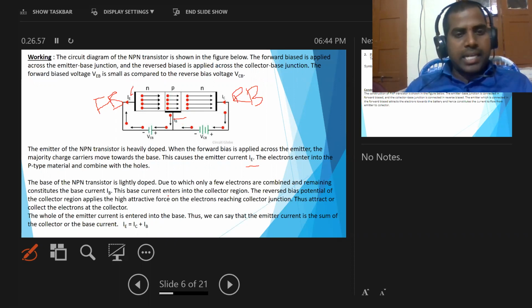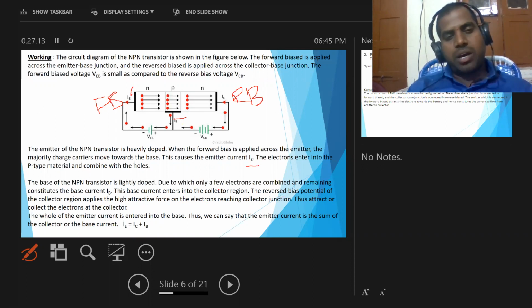Next, the remaining electrons enter into the collector region. The reverse bias potential of the collector region applies a high attractive force on the electrons reaching the collector junction.